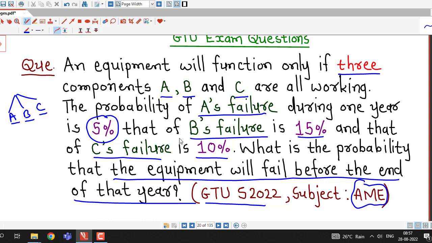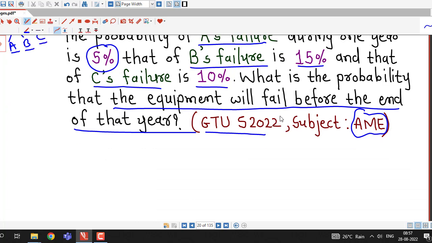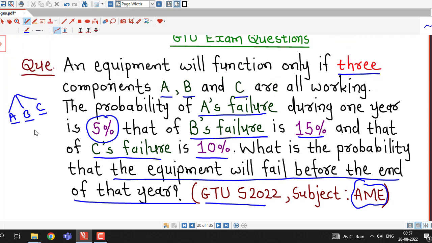So here we have to decide the probability that the equipment will fail before the end of the year. Now what is given? We are given three components A, B and C, and we are given the probabilities of failures of these three components.